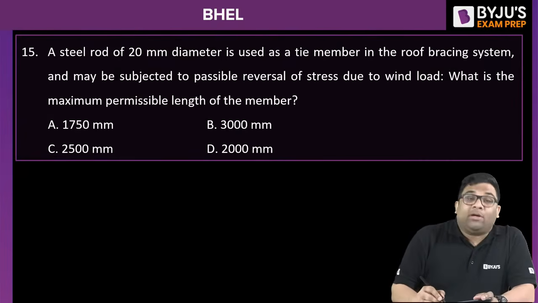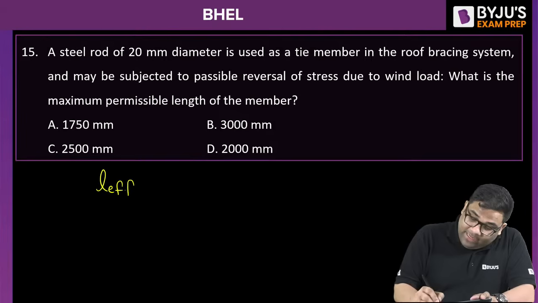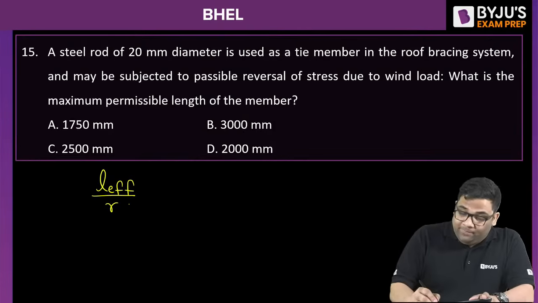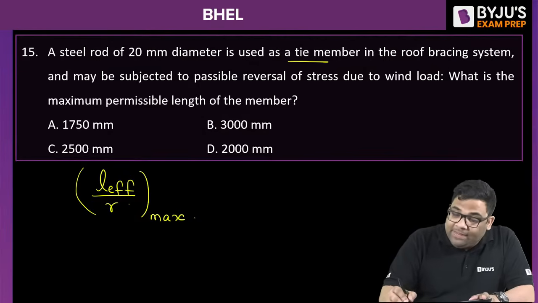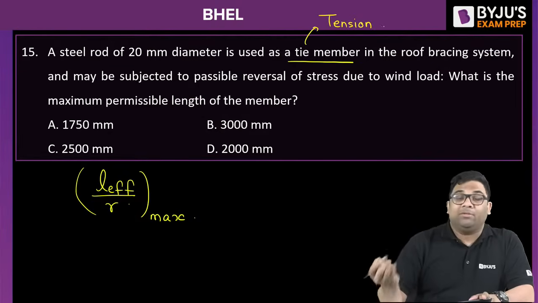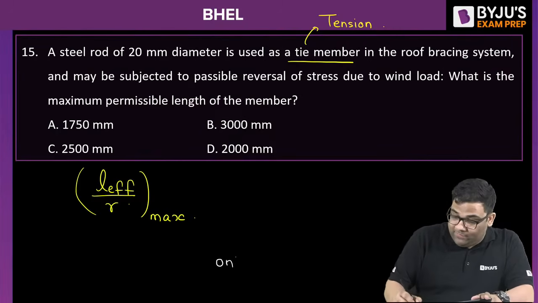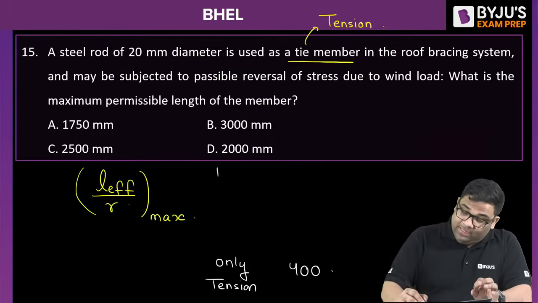Now, there is a concept of maximum slenderness ratio. Slenderness ratio is L effective by R. The maximum value for this depends on various conditions for a tie member. Tie member means a tension member. If only tension is coming, then this value is 400.